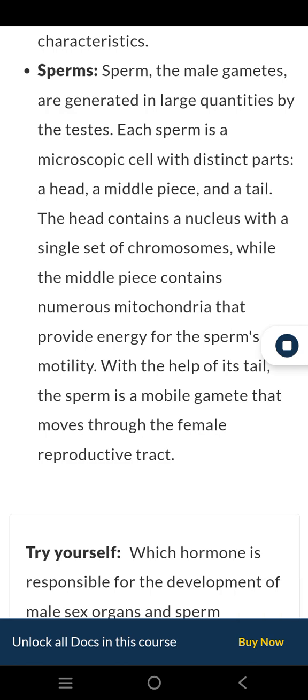Each sperm is a microscopic cell with distinct parts, a head, a middle piece, and a tail. The head contains a nucleus with a single set of chromosomes, while the middle piece contains numerous mitochondria that provide energy for the sperm's motility. With the help of its tail, the sperm is a mobile gamete that moves through the female reproductive tract.